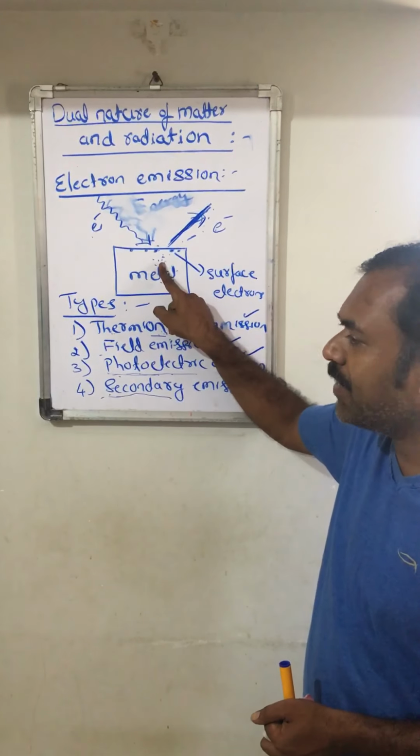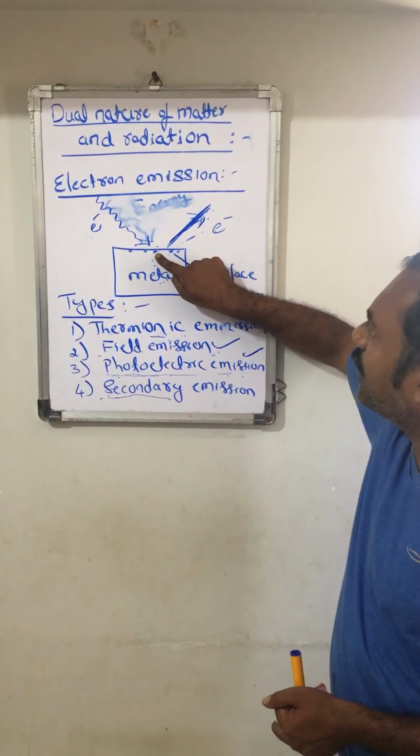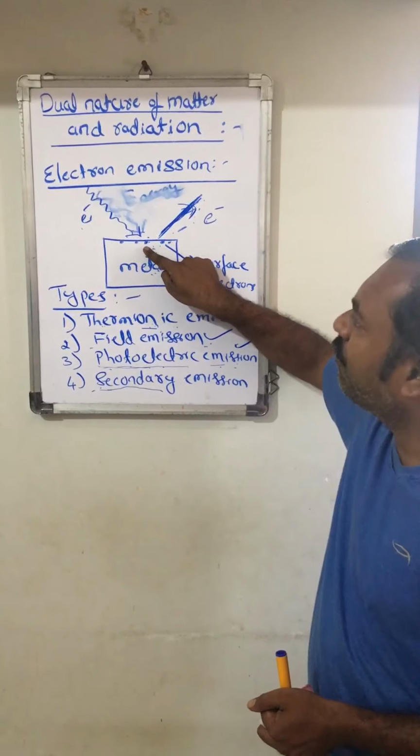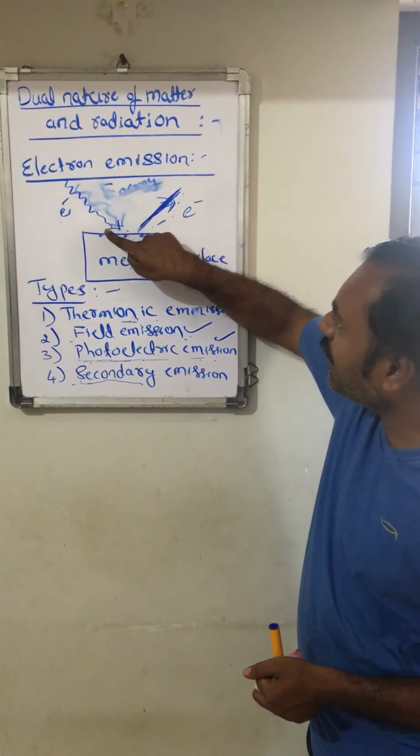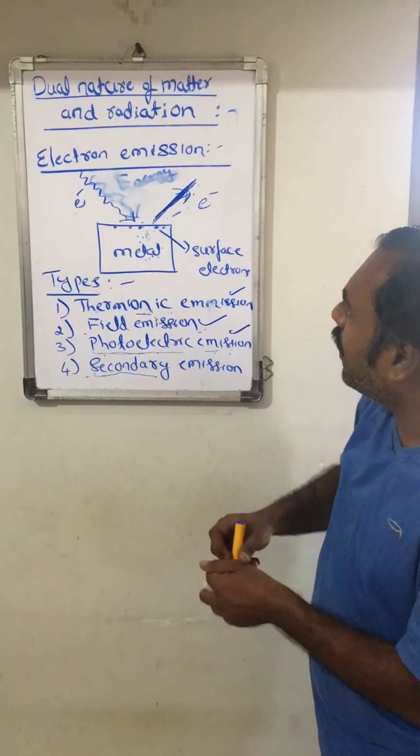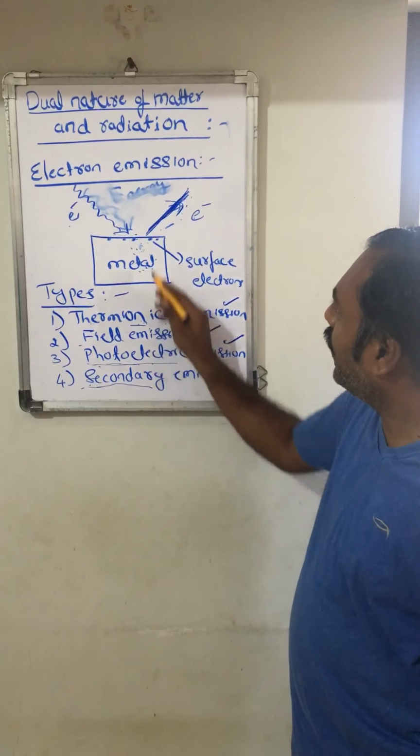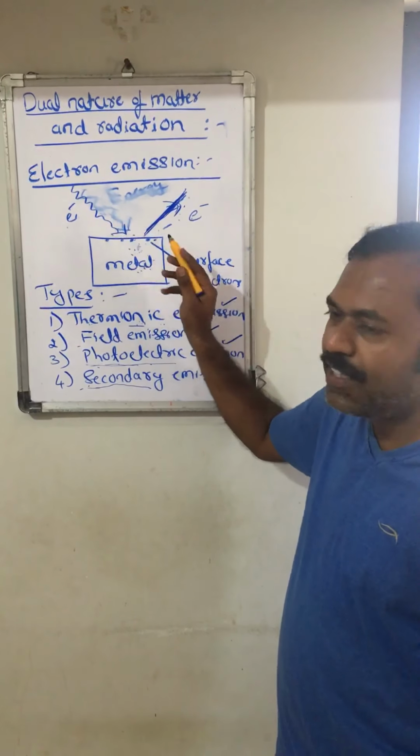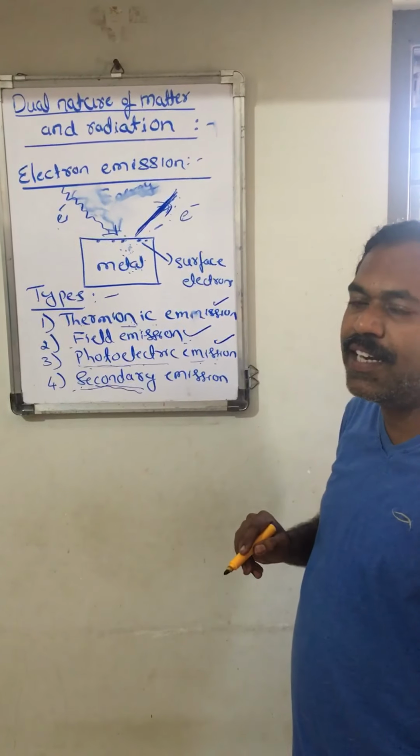on the metal surface, the surface electrons take that energy from the incident electrons, so thereby the electrons are liberated. Here the electrons are liberated because of the highly energetic incident electrons. That's why it is called secondary emission.